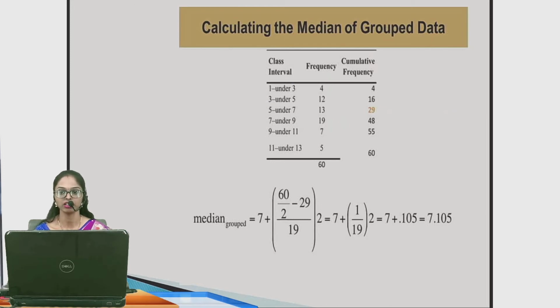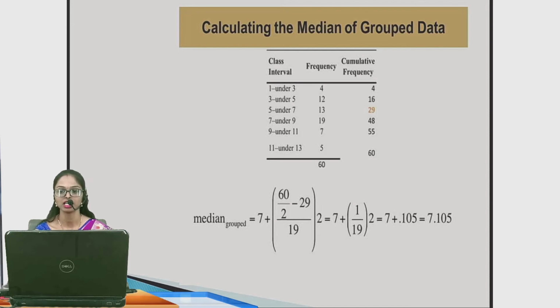Calculating the median for group data. Suppose we have class interval 1 to 3 and frequency is 4, 3 to 5 frequency is 12, 5 to 7 frequency is 13, 7 to 9 frequency is 19, 9 to 11 frequency is 7, 11 to 13 frequency is 5. Your first step, create the CF table.